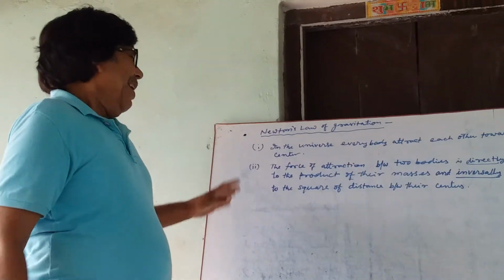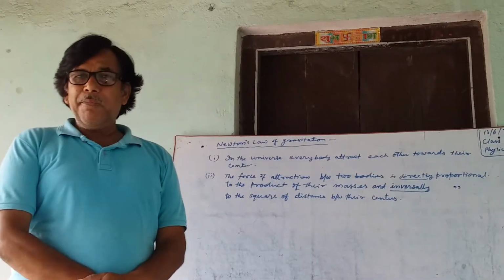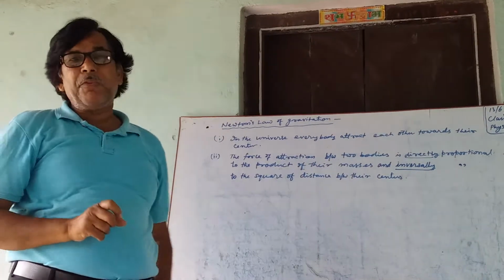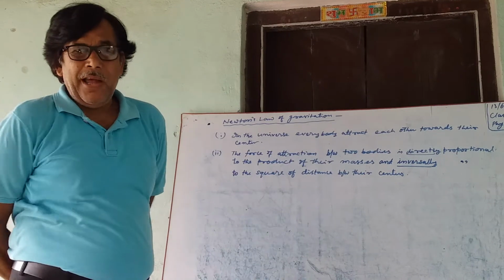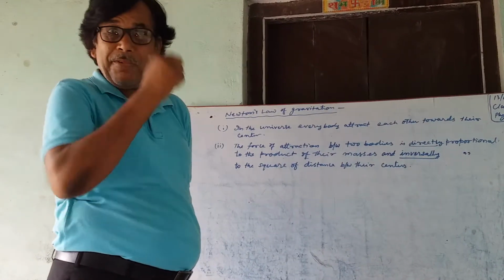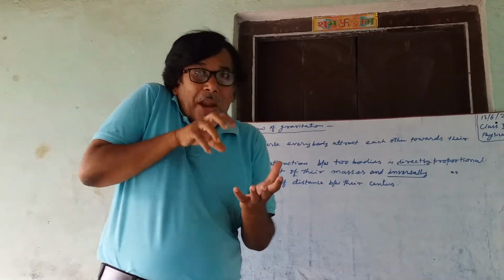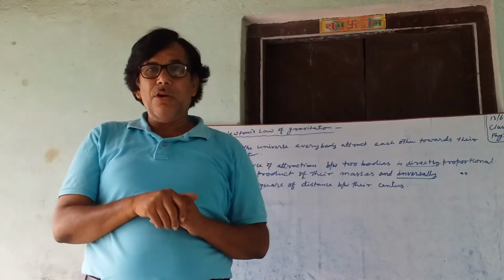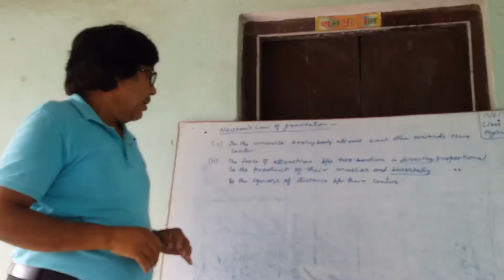Newton established this law only by seeing an apple falling from the tree. Actually, if I were there, I would first pick up the apple and eat it. But I was not there. It was Newton who did not eat the apple but established a law. Actually, this law is very, very important in today's science.